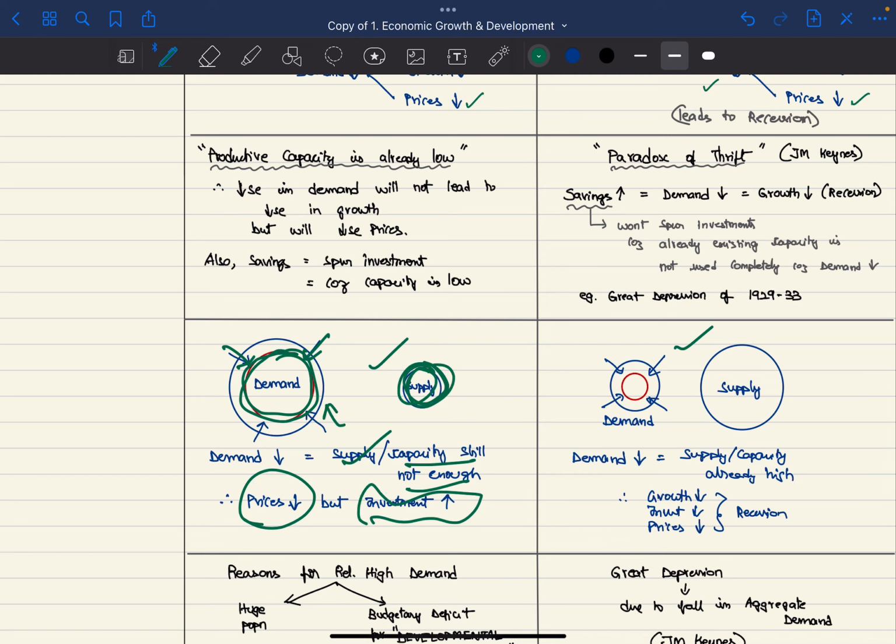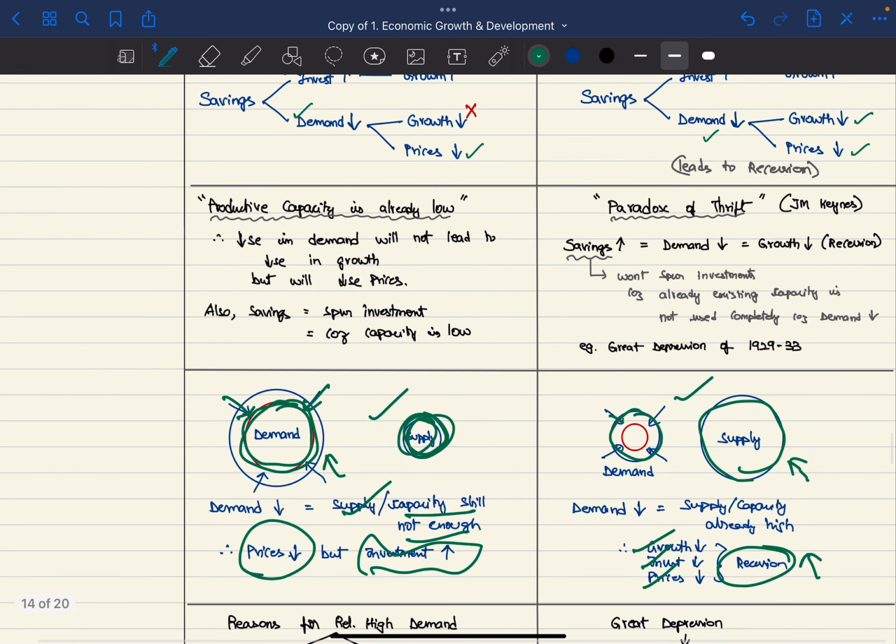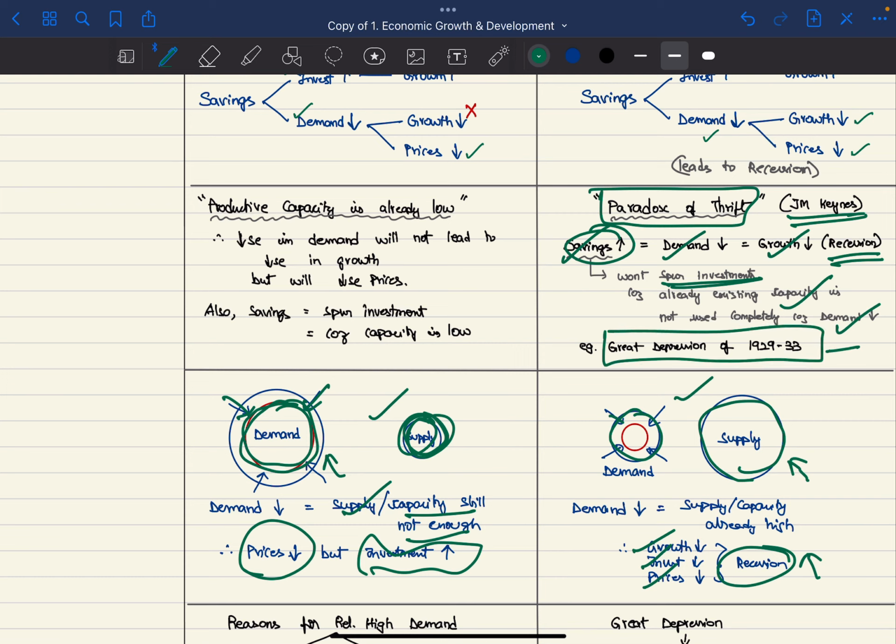Whereas in the developed countries, demand is already less. If we save more, the demand will fall further. Supply is already more, therefore there will be no incentive to invest more, which will lead to recession because of falling growth, investment, and prices. So this is called the paradox of thrift, as given by J.M. Keynes. According to him, if savings increase, demand will fall down and growth will fall down, which will lead to recession. The savings increase won't spur investment because the existing capacity is already more than enough for the demand. This is what led to the Great Depression of 1929 to 1933.